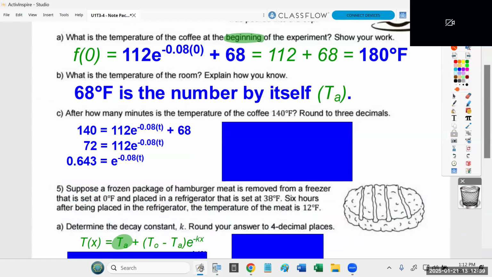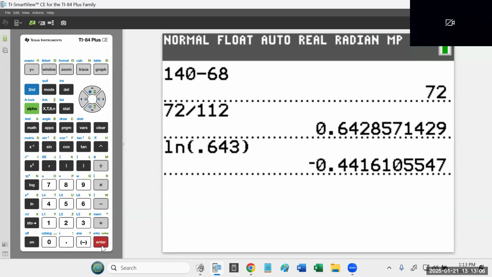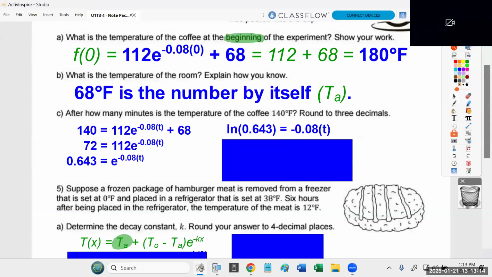Now that I've gotten the base and the exponent by itself, I can convert to natural log form. Now, I'm not going to take the natural log of this negative 0.08 thing. I'm going to switch the numbers and take the natural log of 0.643. That is what's equal to negative 0.08t. Now, that's a really obnoxious number. I have no idea what natural log of 0.643 is. I definitely need my calculator for that. And I get negative 0.442. Again, the 1 is followed by a 6, so I'm going to round it up to a 2. Negative 0.442.